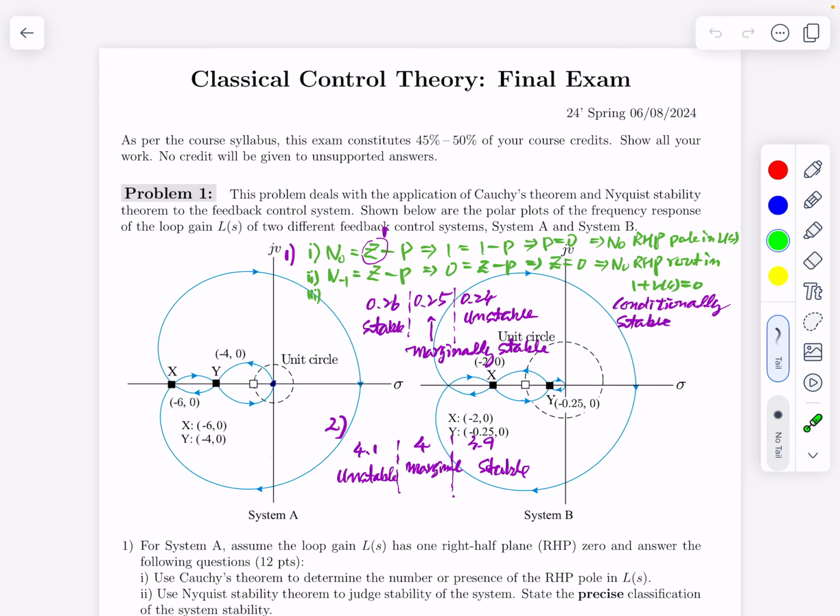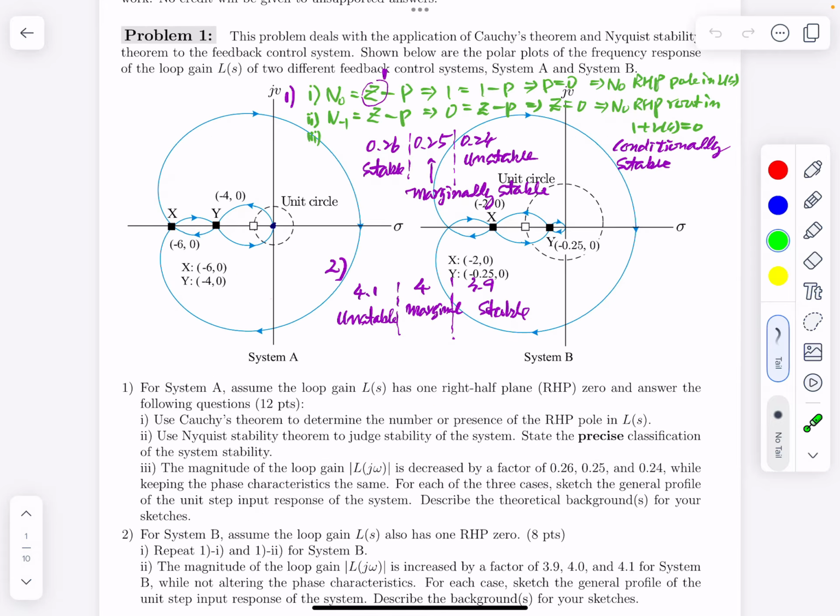As I said in the class, this kind of situation won't happen, but this problem will be a good example to illustrate the concept of Cauchy's theorem and the Nyquist theorem. The problem is listed below. There are two sub-problems. Problem number 1 is: for the system A, assume the loop gain L(s) has one right-hand plane zero, and answer the questions. Question number 1, number 2, number 3.